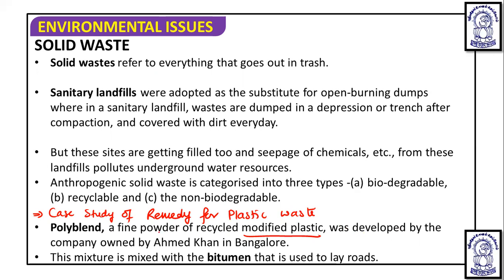It was developed by the company owned by Ahmed Khan in Bangalore. Ahmed Khan, a plastic sack manufacturer in Bangalore, managed to find the ideal solution for the ever-increasing problem of accumulation of plastic waste. He was 57 years old at that time and had been producing plastic sacks for 20 years. About 8 years ago, he realized that plastic waste is a real problem, so he created polyblend, a fine powder of recycled modified plastic, developed by his company.